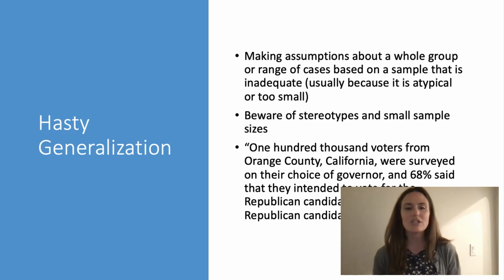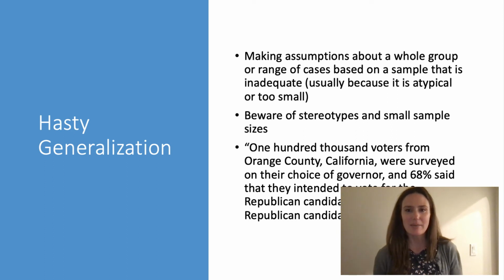Let's talk about hasty generalization. This one's relatively straightforward. The title means what you think it would mean. Making assumptions about a whole group or a range of cases based on a sample that's not adequate for some reason. So maybe it's too small, or maybe it's not really a representative sample. So with this type of fallacy, there might be some stereotyping involved, or the sample size might be too small. And of course, whether or not a sample size is adequate is a whole field you can study, something you can study more in a statistics class, but for our purposes, we're not going to get too much into that.